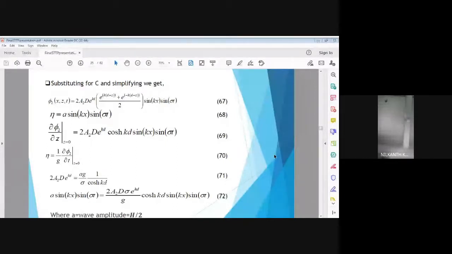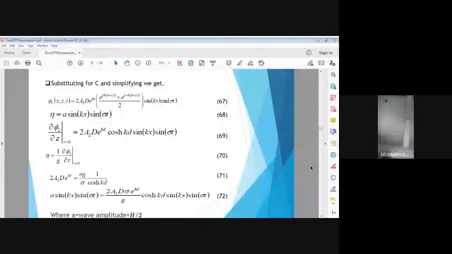Velocity potential phi is given as A into g upon sigma into cos hyperbolic K into (D plus Z) divided by cos hyperbolic of KD, multiplied by cosine of the phase angle Kx minus sigma T.